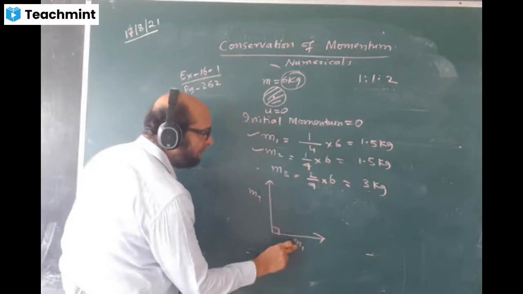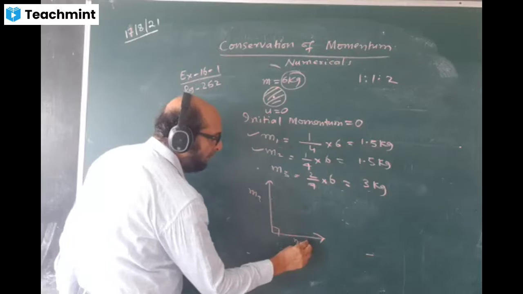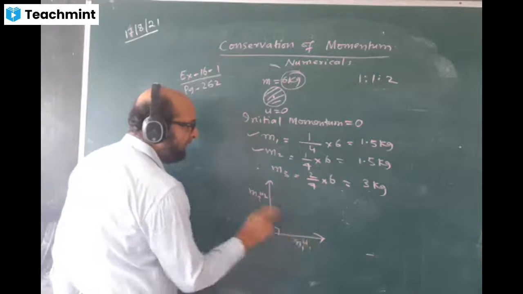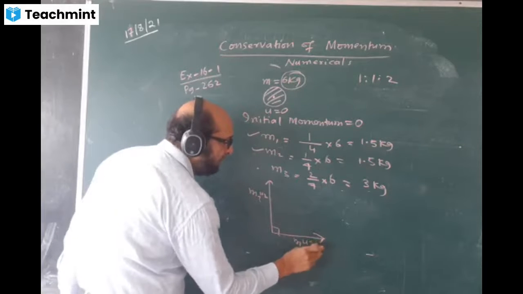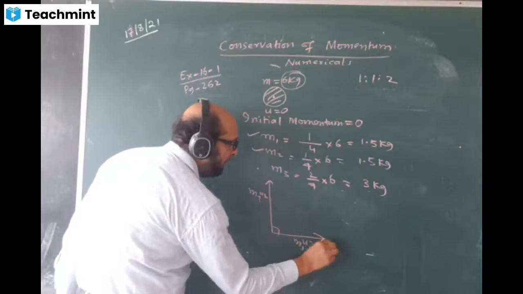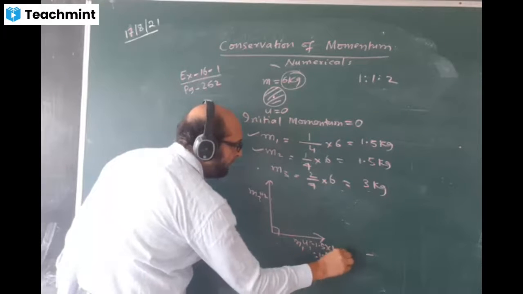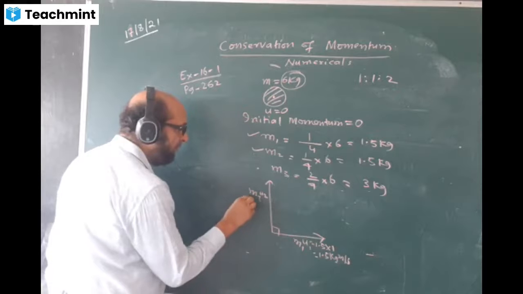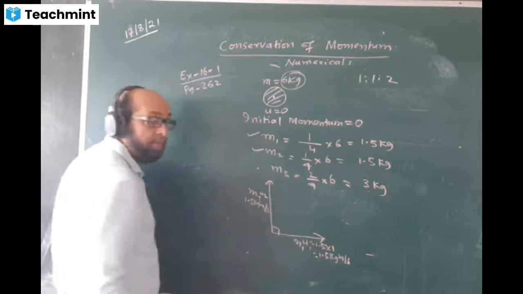What is the momentum of this fragment? This will be mass into velocity: M1 U1, M2 U2. They are having same velocity. 1.5 into 1, the answer is 1.5 kg meter per second. Momentum of this is also the same, 1.5 kg meter per second.